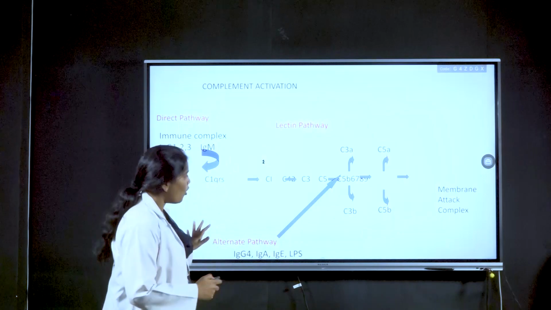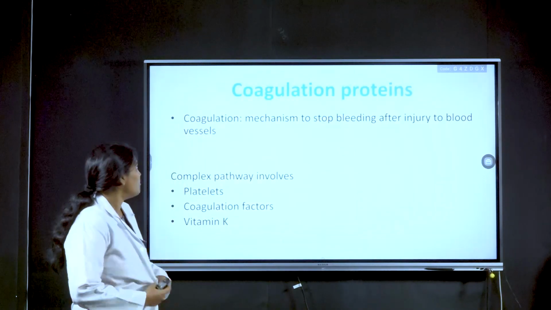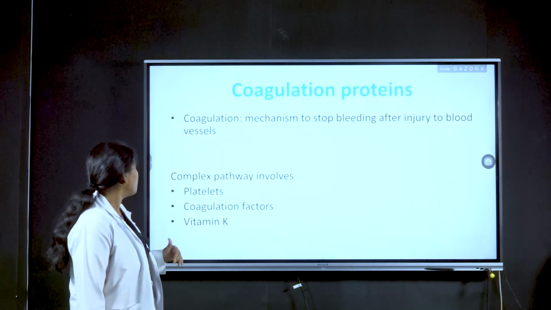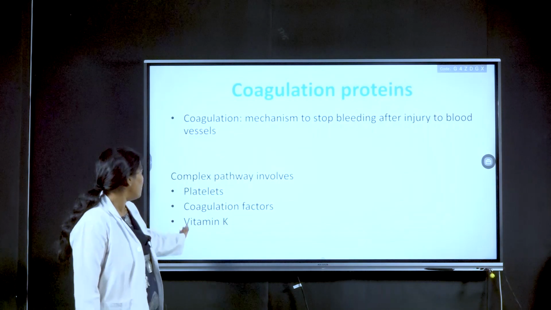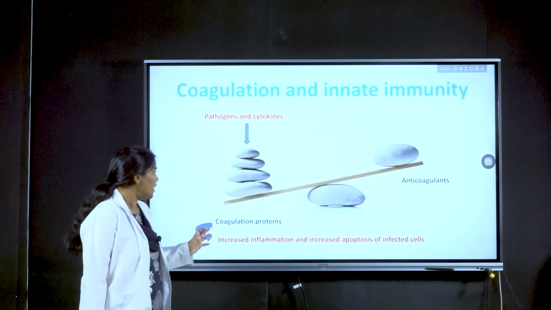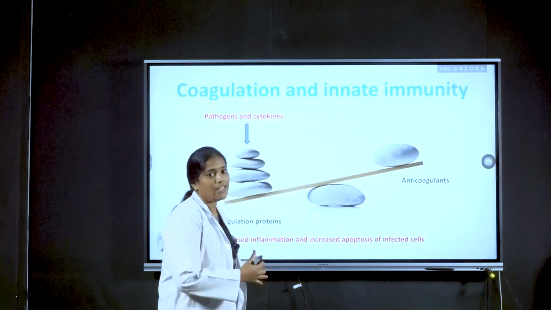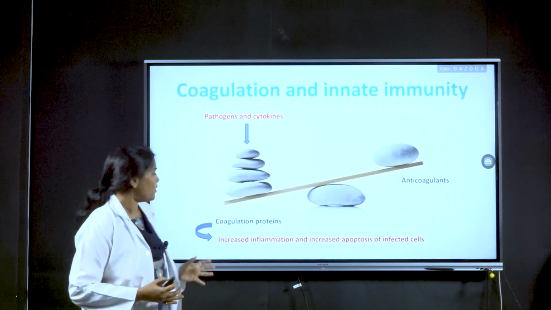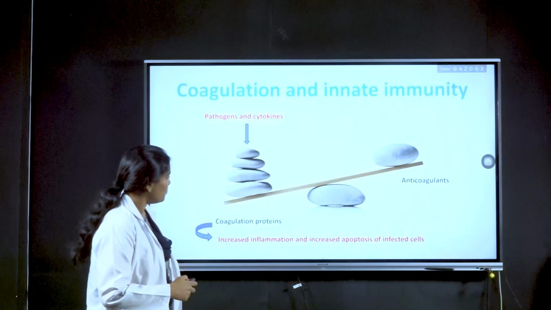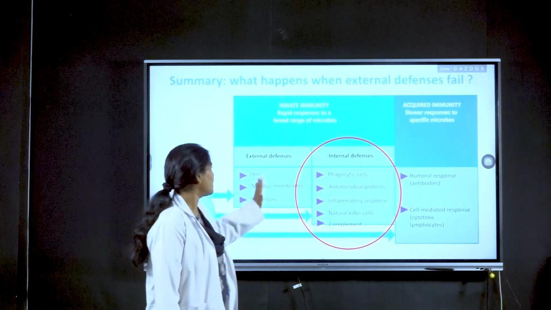Now coagulation is also included in the innate immune mechanism. It is a mechanism to stop bleeding after injury to blood vessels. It includes platelets, coagulation factors, and vitamin K. It provides a balance between coagulants and anticoagulants, so as to maintain inflammation and apoptosis of infected cells. So that's the summary of the external defenses.